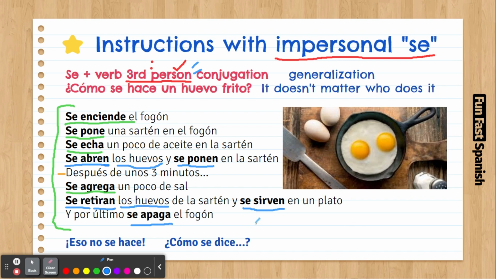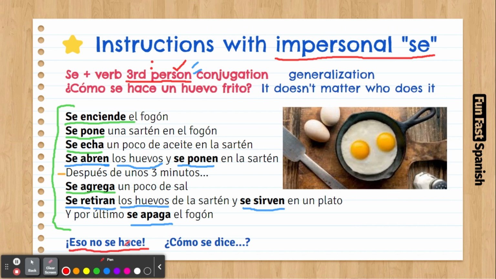So that way you can give instructions with the se. Why do we give instructions with the se? Because it's an impersonal thing. I'm not telling you do that. I'm not telling her doing that. No, it doesn't matter who does it. It's for everybody.